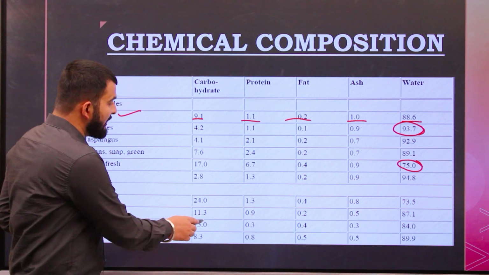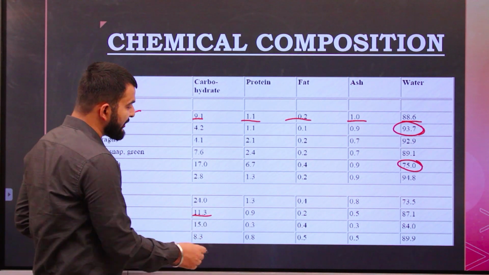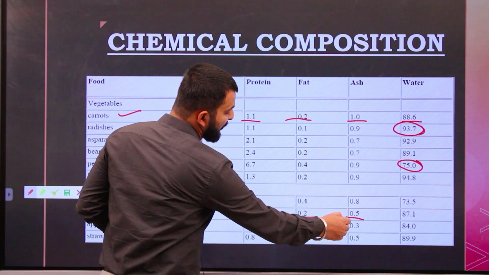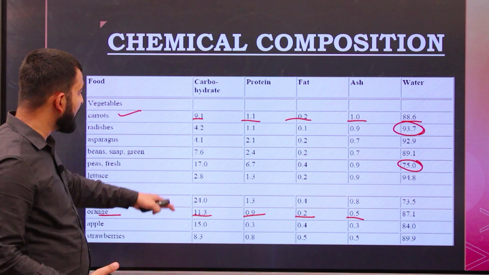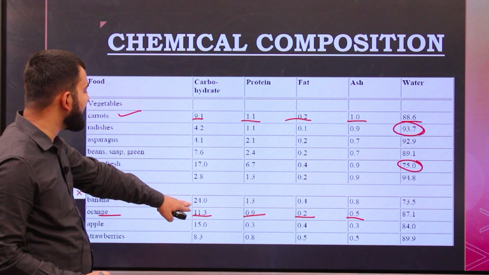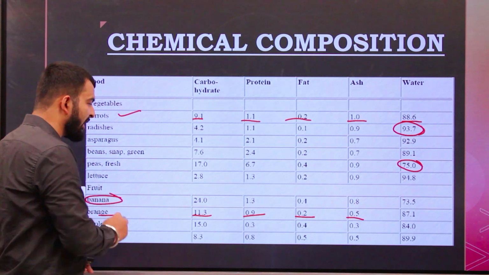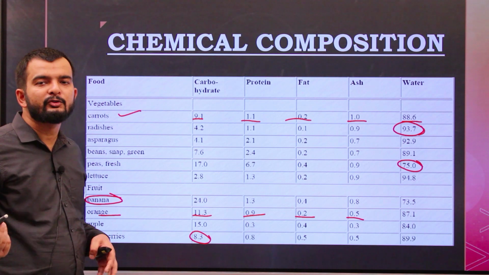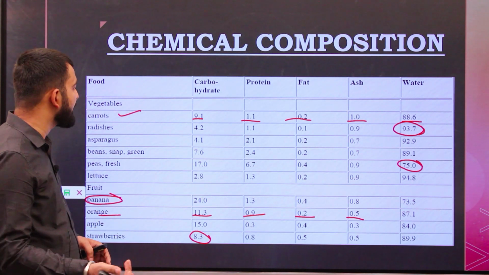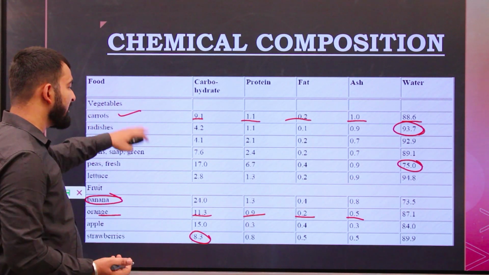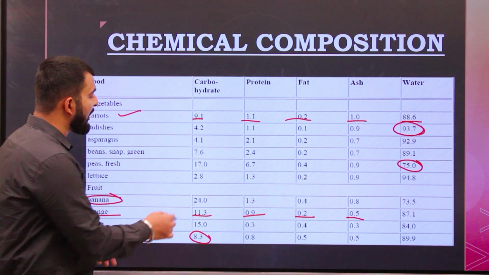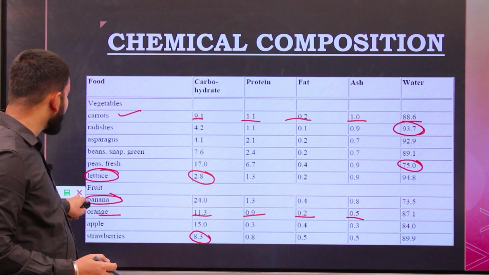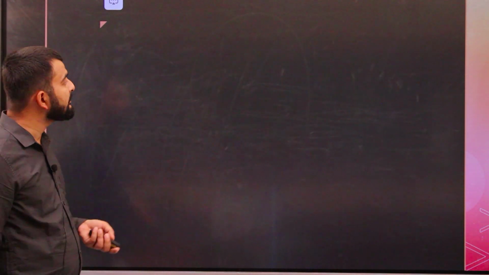If we see orange here, we have carbohydrate 11.3%, protein 0.9%, fat 0.2%, ash 0.5%. The maximum amount of carbohydrate among fruits is in banana, and the lowest is in strawberries, though certain other fruits contain even less. Among vegetables, the least carbohydrate is in lettuce. These are just for reference purposes.